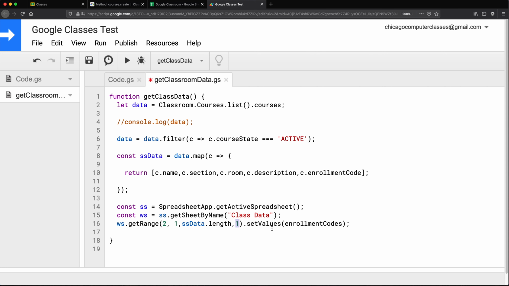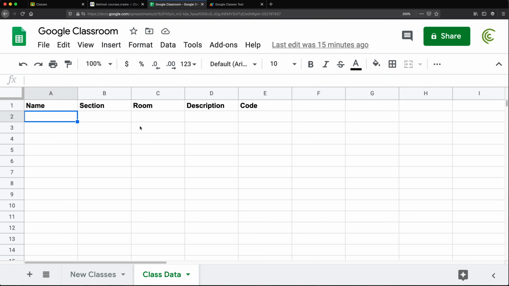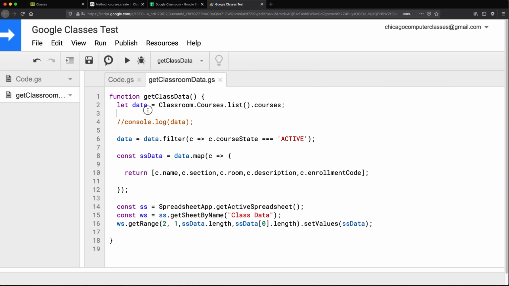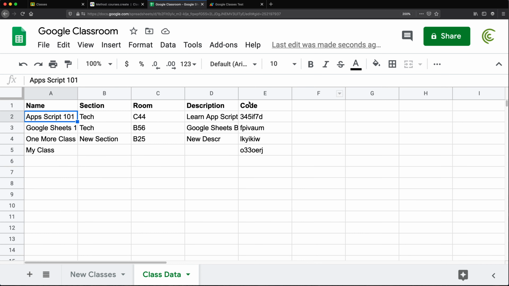And the number of columns will be, if we take the first row and get the length, that should get us the number of columns in that data set that we just extracted, which should be 1, 2, 3, 4, 5. And then we're going to set values to that data right here. So I'm going to save it. And now let's just run this and see if it writes all those classes to our spreadsheet. So get class data right there, run this function. Done. Let's go check it out.